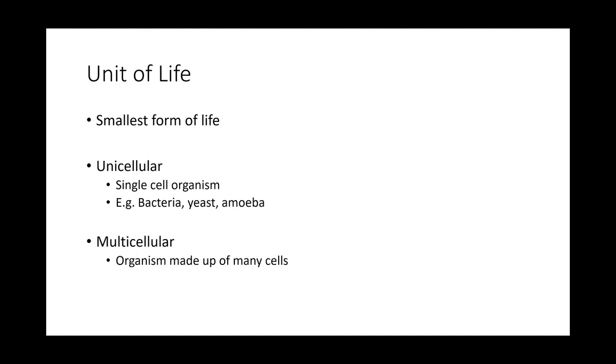Then other organisms that are made of multiple cells are called multicellular organisms. Simple as that. So for example, human beings, us, we are considered multicellular organism because we are made of a lot of cells. Okay, let's talk about multicellular organism. We are a classic example of multicellular organisms. We are made of billions of cells, not millions, but billions.